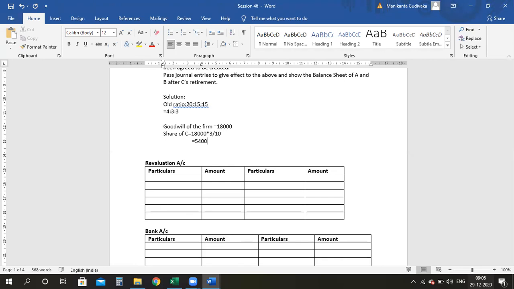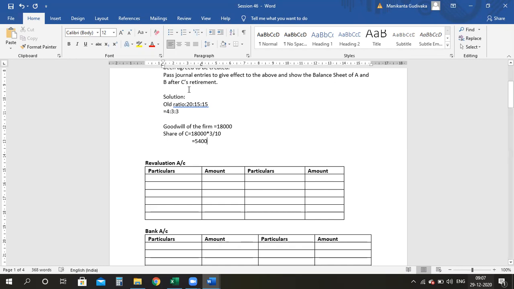Now I have to divide 5,400 in the old ratio, whatever you have between A and B, or you can even find out the gaining ratio. But here in the question, the gaining ratio part has not been clearly given. The new ratio is missing in the question.